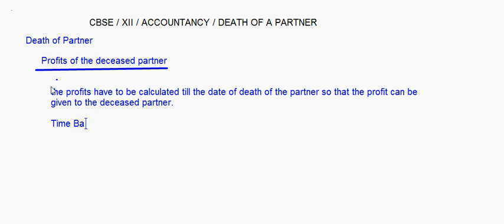Now I am going to take up this time basis. There are two ways. One is called time basis. The other one is turnover or sales basis. So we are going to take up this time basis today.